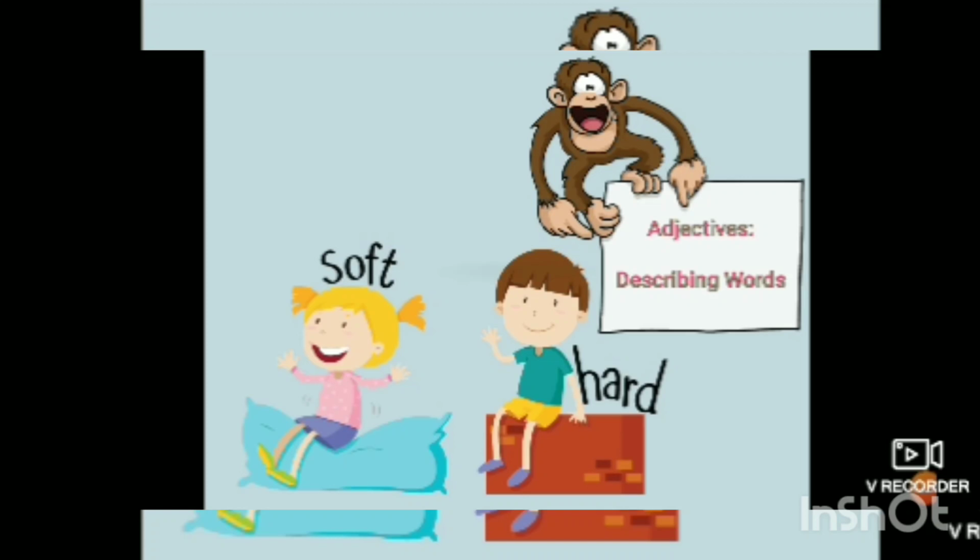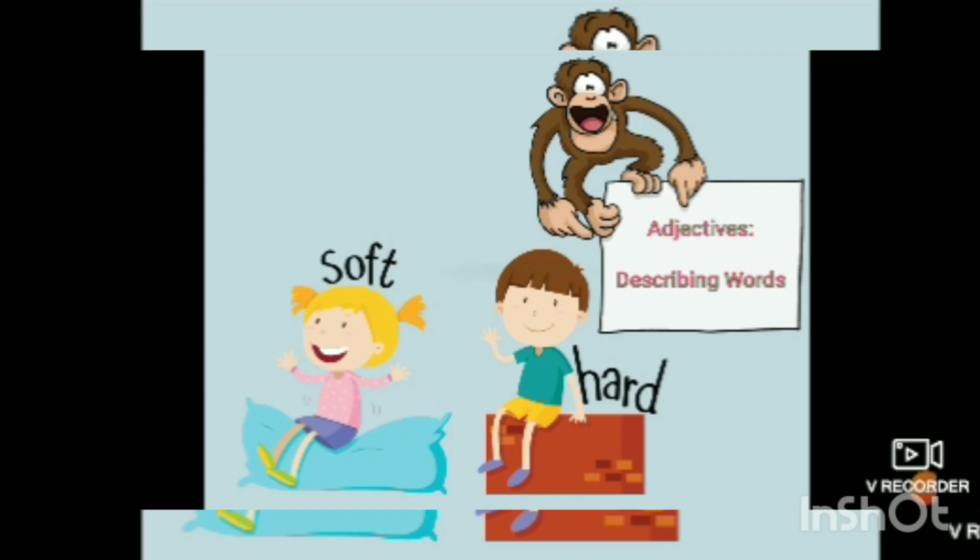Here in this picture you can see the boy is sitting on a surface which is hard, but the girl is enjoying because the thing on which she has sat, that surface is soft, right? So what are we describing? We are describing the surface. We are describing the noun.